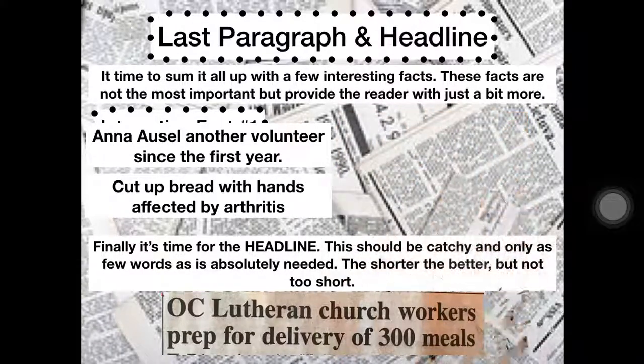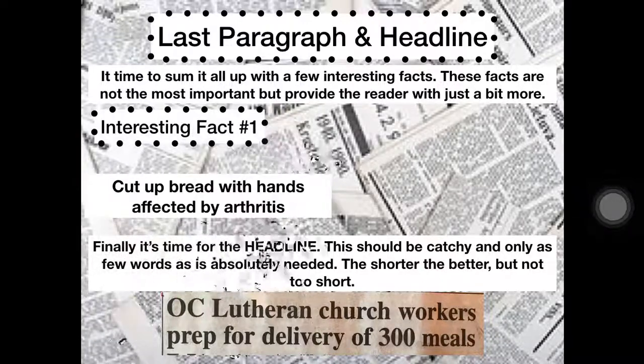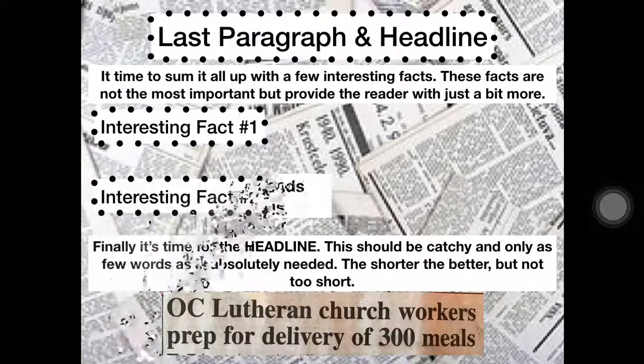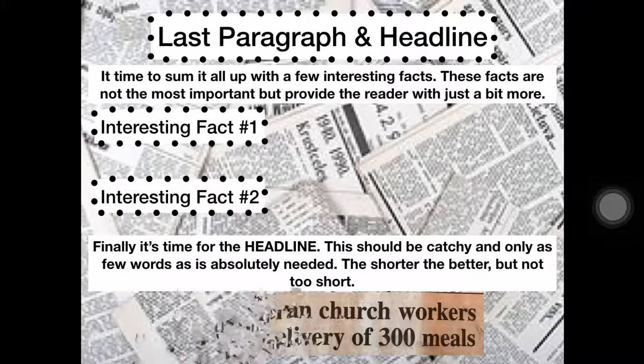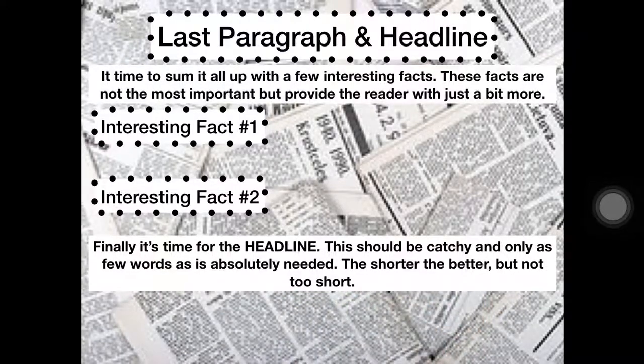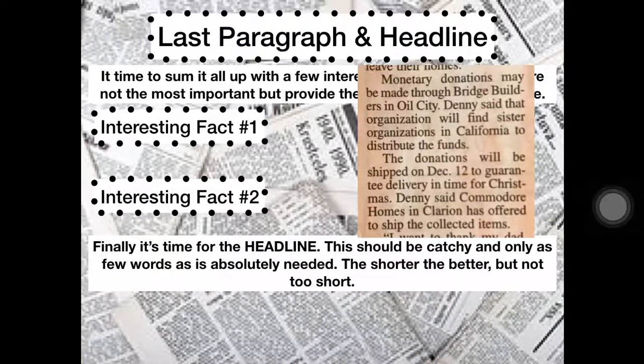All right, let's move on to the next example. The next example is the one about the wildfires and Gavin Denny. Let's take a look at his. His is sort of a two-paragraph last paragraph. It says, "Money donations may be made through Bridge Builders in Oil City.